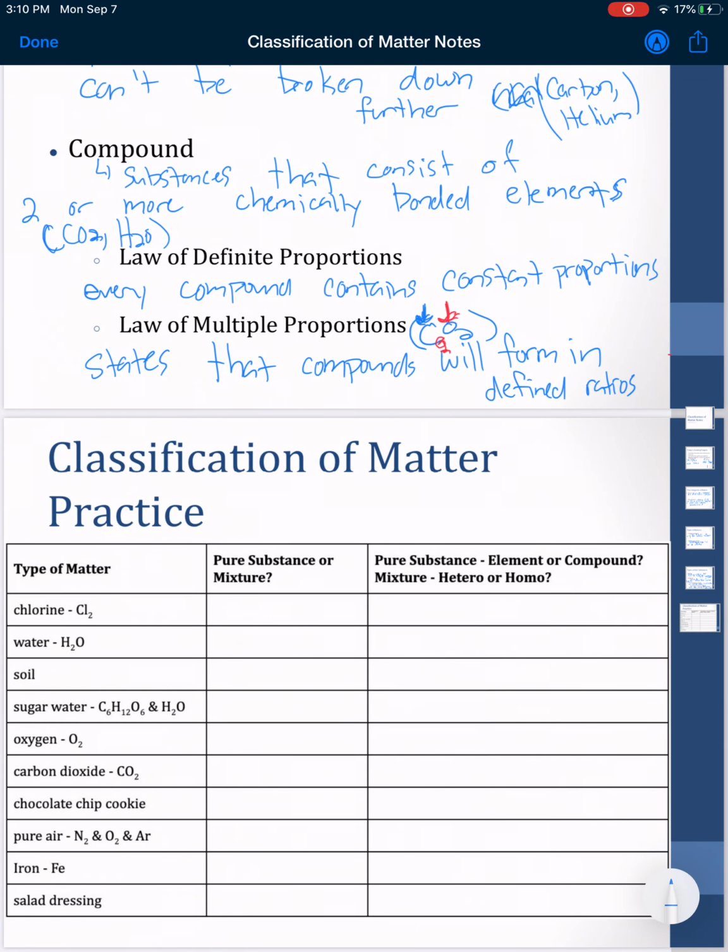Perfect. Okay, so now let's go ahead and put this to practice. This is something that we will probably have you do some sort of warm-up question on throughout the week, but it's something that's very important. This is the general basis knowledge. We're going to go into way further detail at different points in the year about elements, pure substances and mixtures. But in order for you to go into that detail, you have to be able to understand it now.